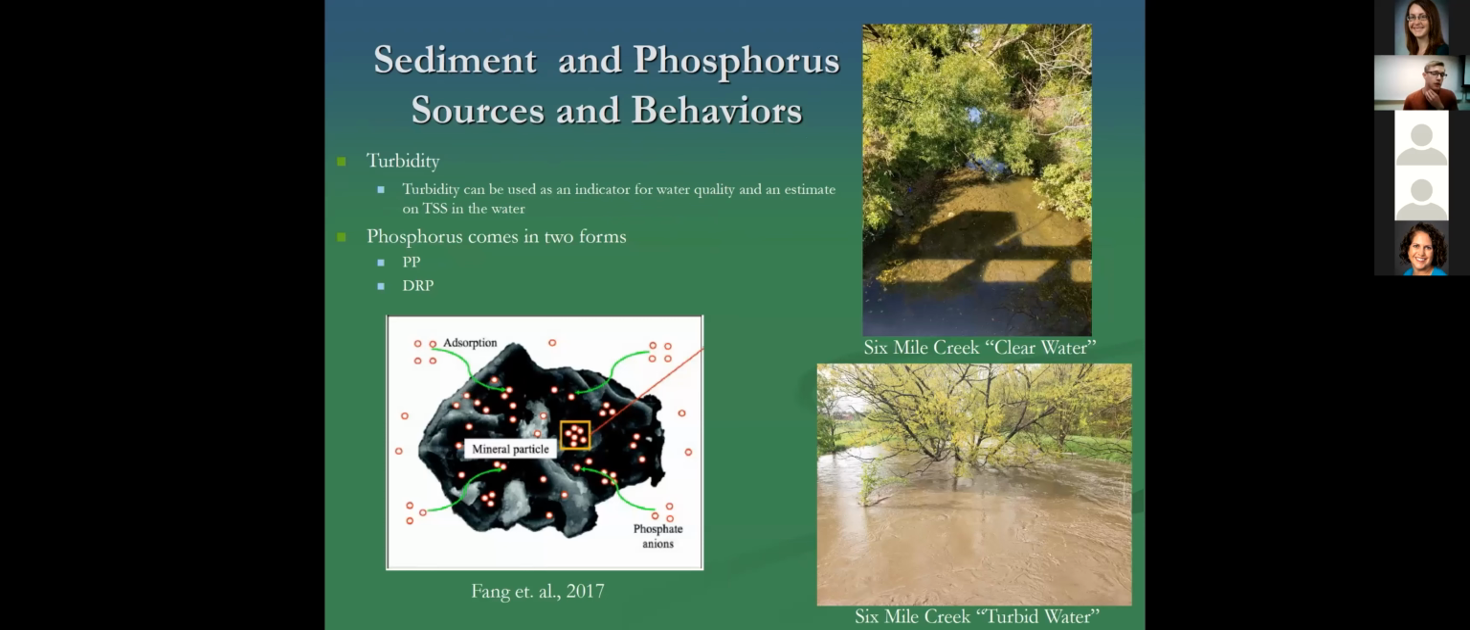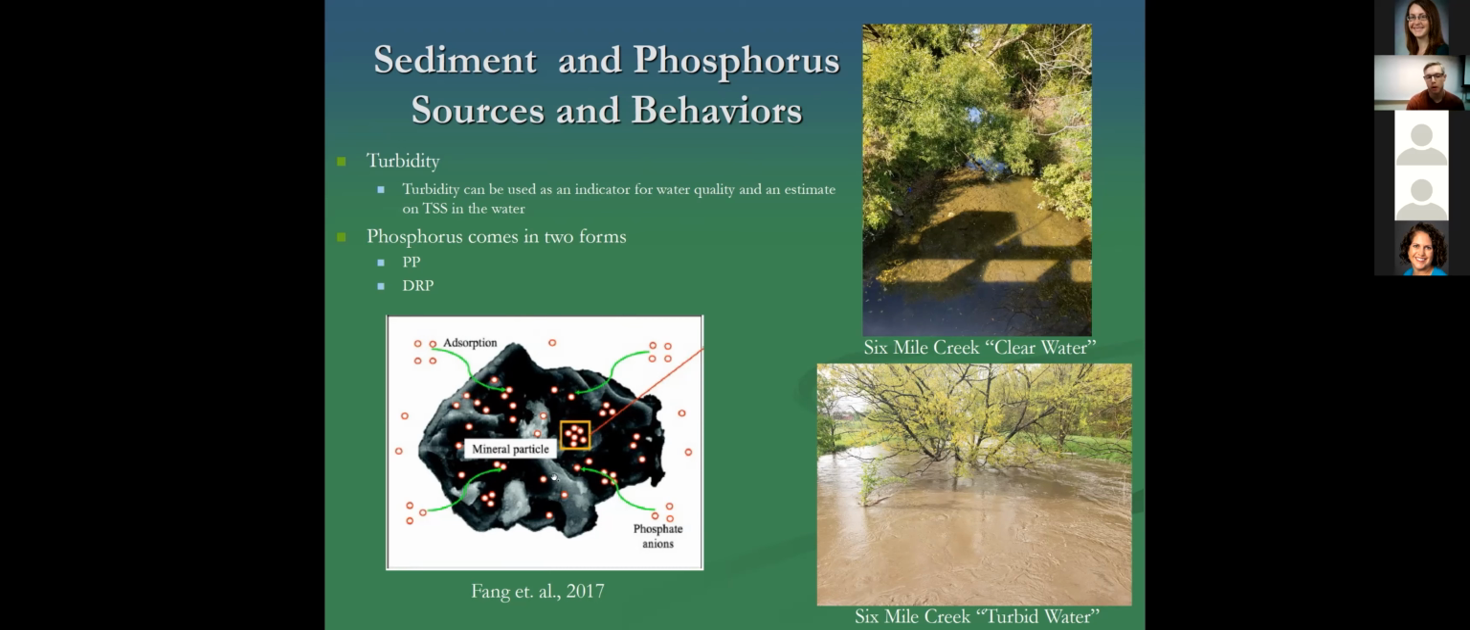So sediments and phosphorus come from a couple different sources, and they have some interesting behaviors. To start out, turbidity is an optical measurement of water clarity and can be used as an indicator for water quality as well as an estimate of the total suspended sediment content found in the water. Phosphorus, however, is generally found in two phases. It comes in a particulate phase and a dissolved reactive phase. The particulate phase is the solid phase of phosphorus, and in this form, it's able to cling onto and adsorb onto sediment and mineral particles, which can be explained by this figure down below.